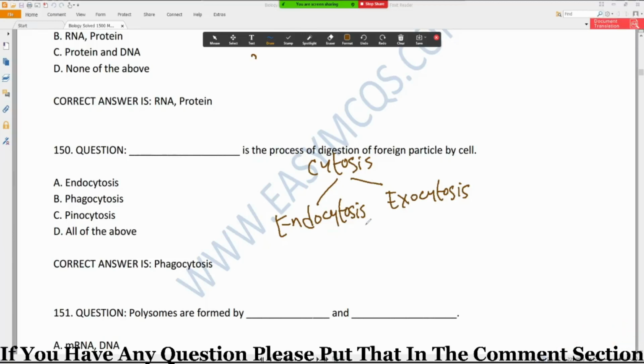Endocytosis is a process in which the material are moved inside the cell, and exocytosis is a process in which the material moved outside the cell. So endocytosis have further two types. We have phagocytosis and pinocytosis.